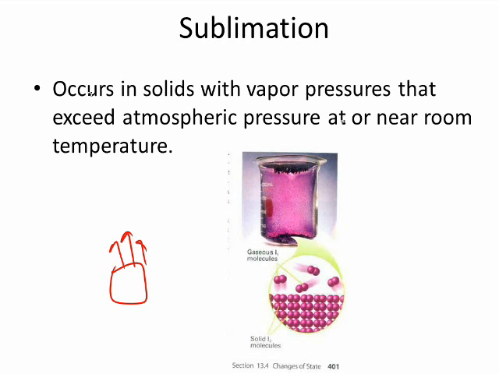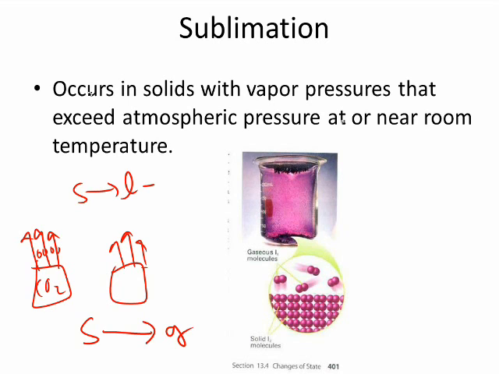Here we have some iodine molecules doing that. Dry ice, solid carbon dioxide, has this where the vapor pressure is so much greater that it doesn't waste time with the liquid phase. It goes from solid right to gas. Normally it's solid, liquid, then gas, but this time we forget about it. With sublimation, we go right to gas.